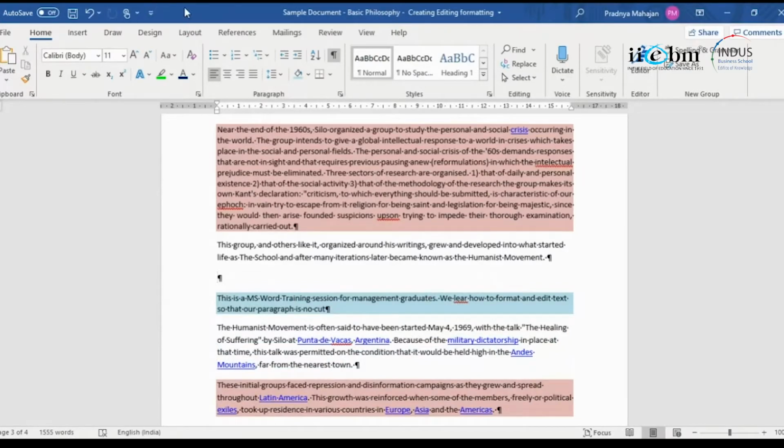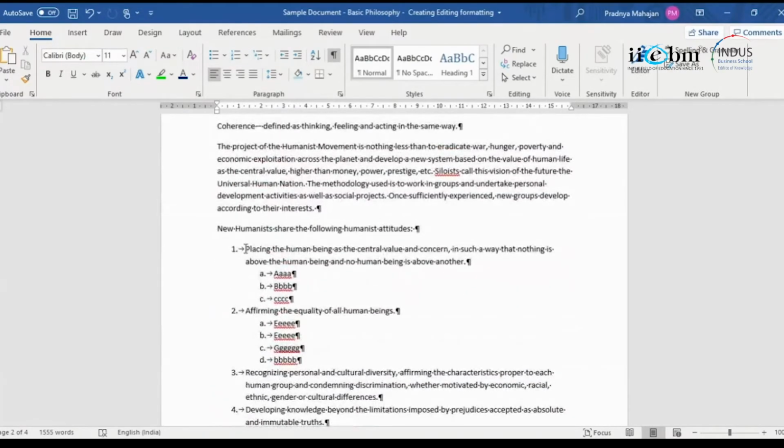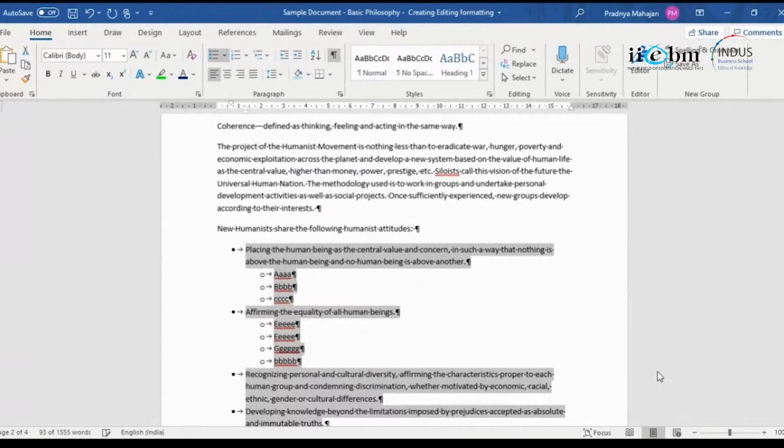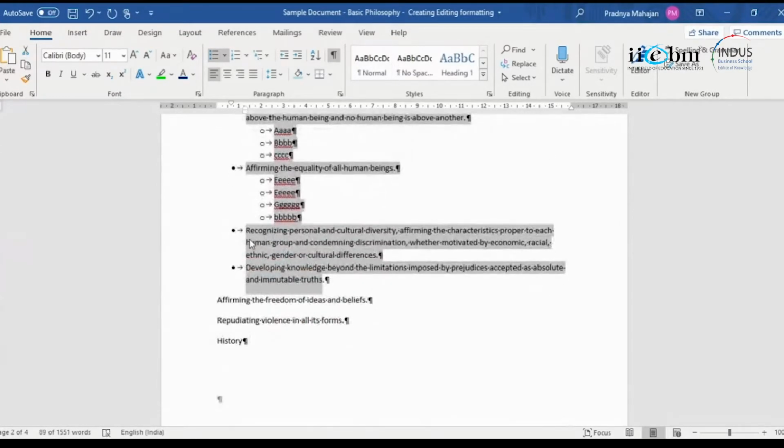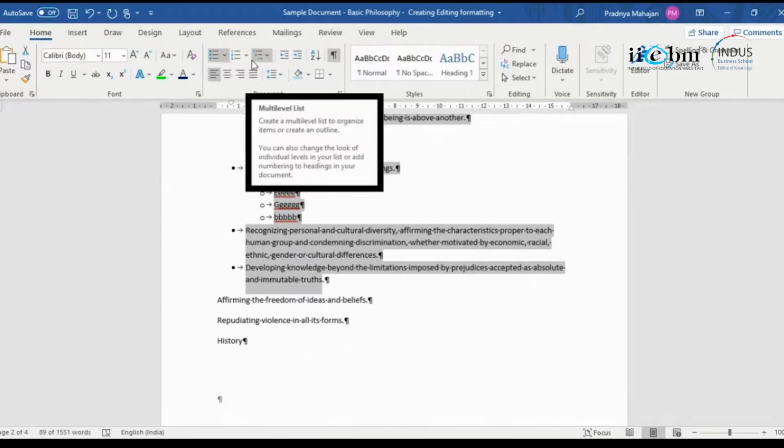Okay, so all this understood. Bullet points, you can either number it or you can give a bullet point. So instead of numbering, I could have selected this and I say, okay, bullet points. So the numbers have changed to bullet points. It's entirely up to you what you desire to give. As you keep indenting it, the number system will go on changing.